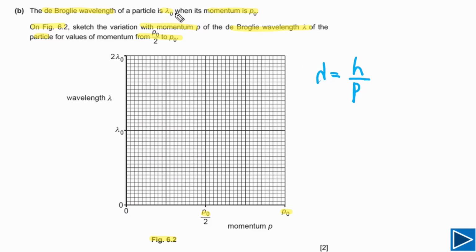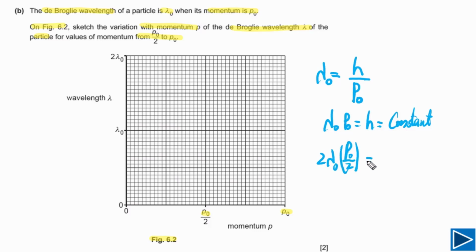It is given to us that the de Broglie wavelength of the particle is lambda naught, and the momentum is p naught. At this wavelength, this is the momentum. If we rearrange this, we can write lambda naught times p naught is equal to h. h is Planck's constant, so this is a constant. Next thing we also need to understand: when the momentum of the particle becomes half, lambda has to be double, 2 times lambda naught, because the product of these two quantities has to be equal to h.